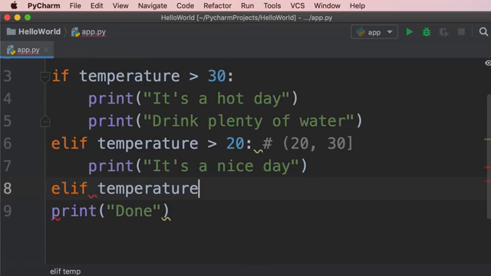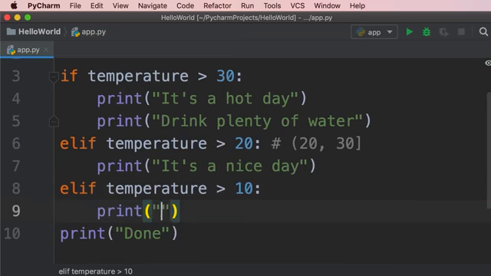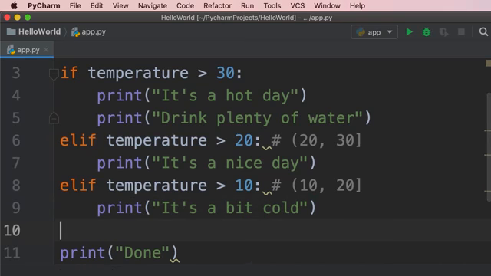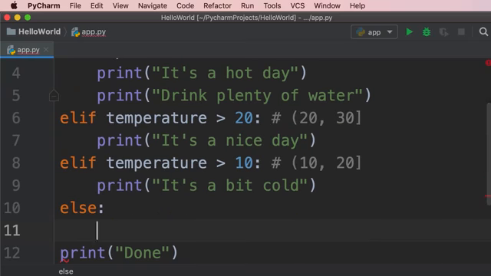If temperature is greater than 10, then we're going to print it's a bit cold. Now in this case, if this condition is true, that means the temperature is greater than 10 and less than or equal to 20. Now finally, if the temperature is less than 10, let's print a message saying it's a cold day. So here we type else, then we add a colon, and now we have a new block. So this code will get executed if none of the above conditions are true.